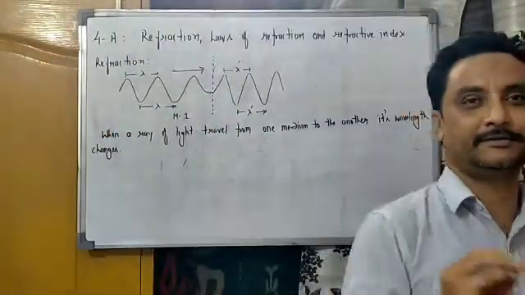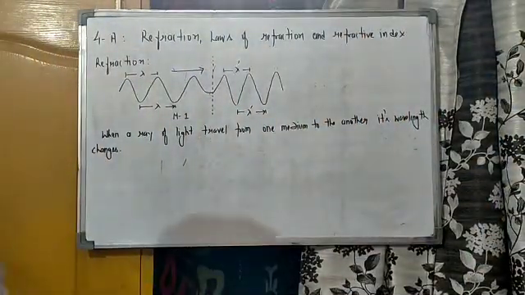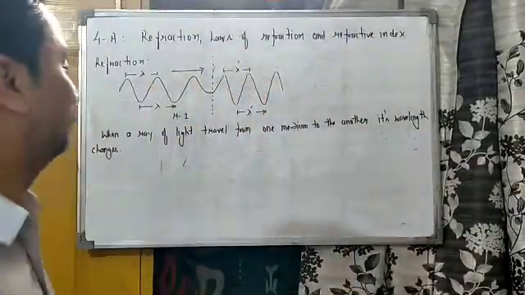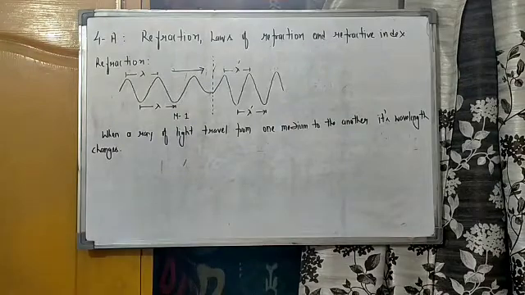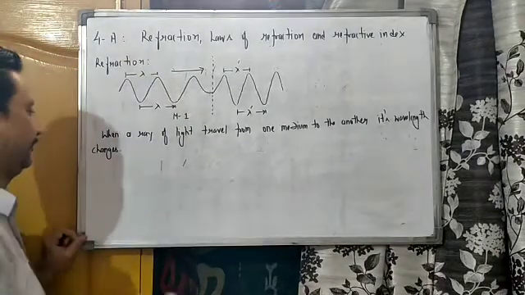What is this? This is the identification. So what is the identification of a wave? Its characteristic property, that is called wavelength. So wavelength is the characteristic property of a wave.